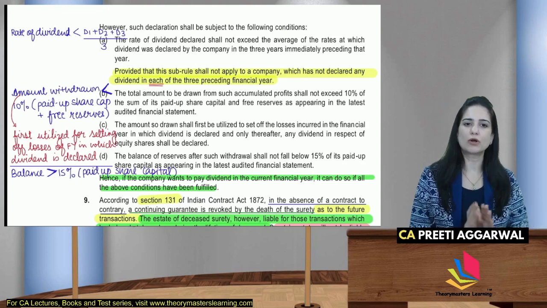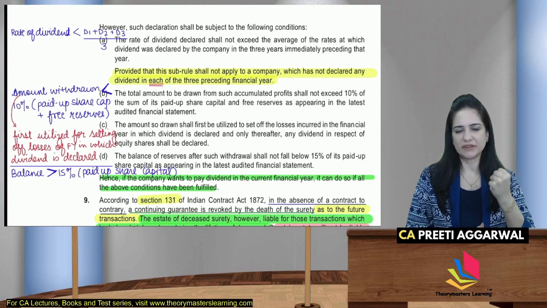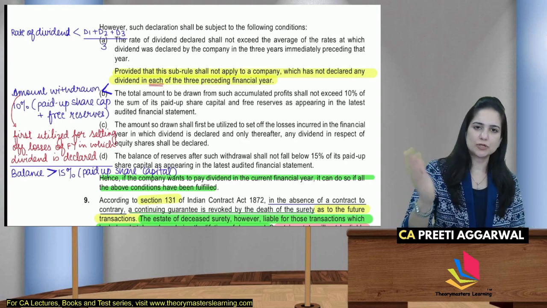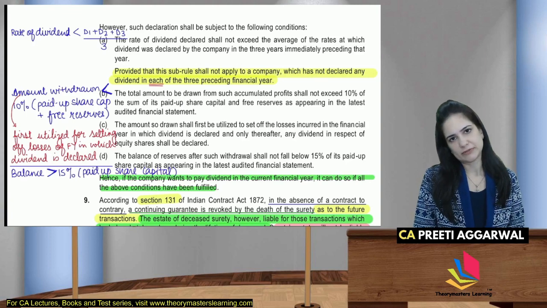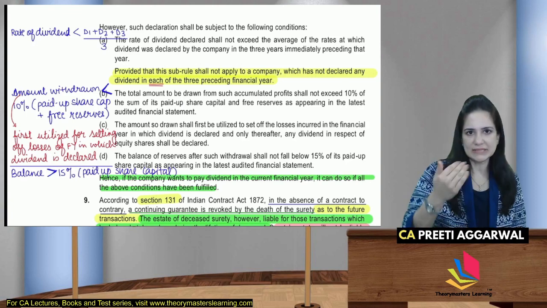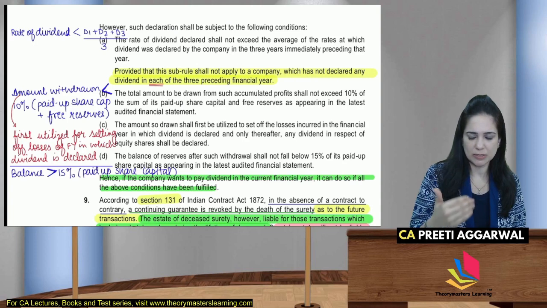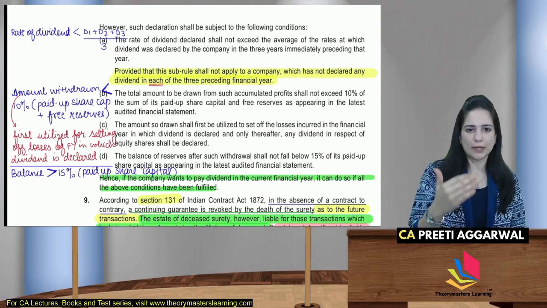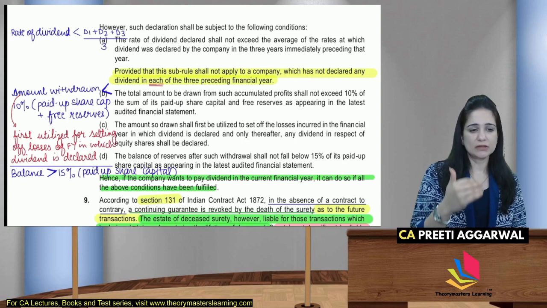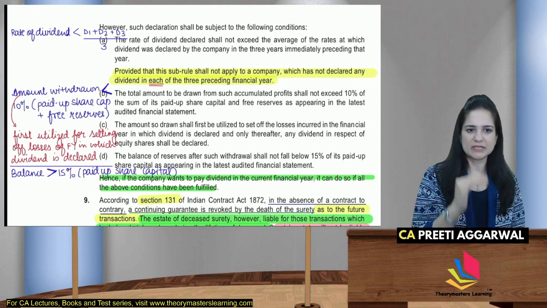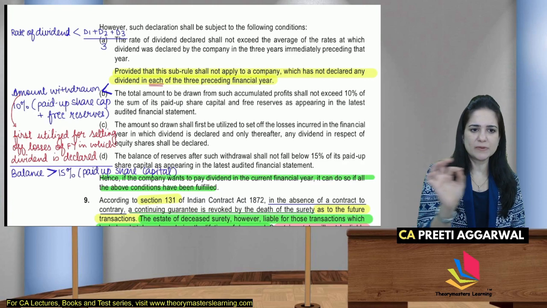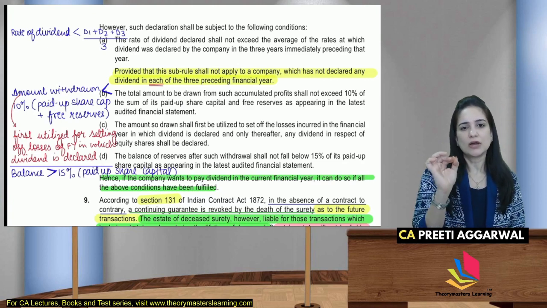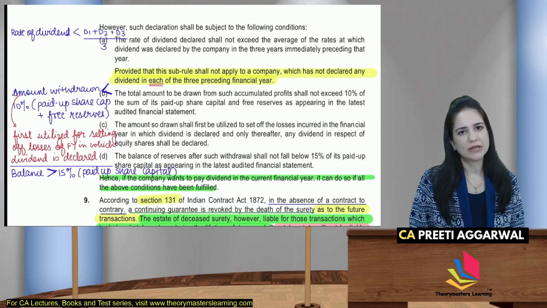Amount that you have withdrawn from the accumulated profit should not exceed 10% of the paid up capital and free reserves. और जो बैलेंस रह जाता है फंड में, आपके accumulated profits में, then that should be at least 15% of the paid up capital. जो भी अमाउंट आप विड्रॉ कर रहे हो, that should first be utilized for setting off the loss of the year in which the dividend is declared.